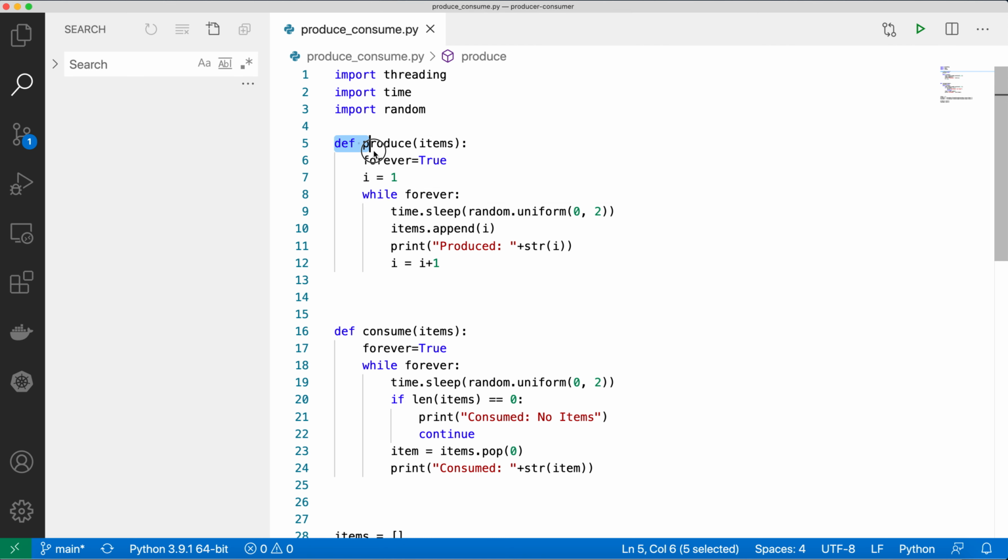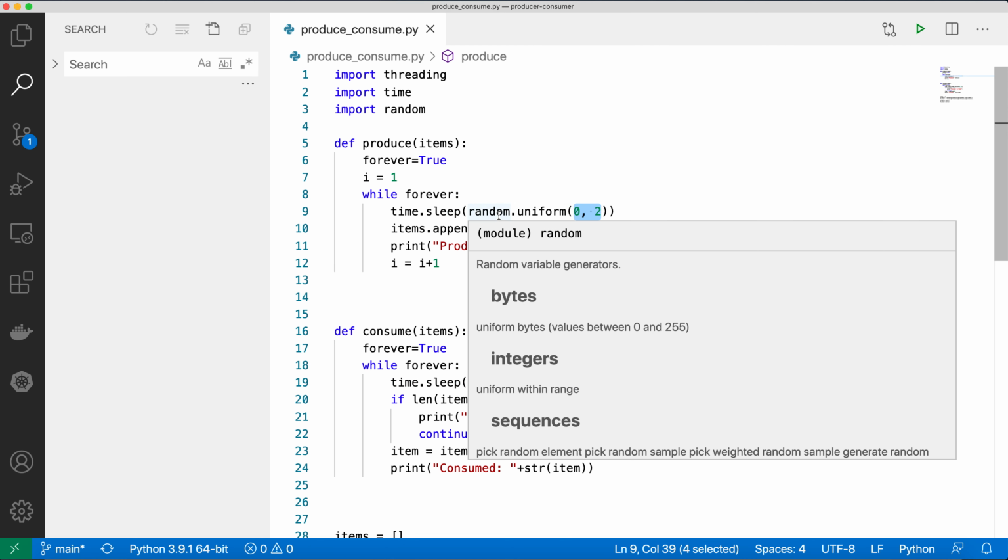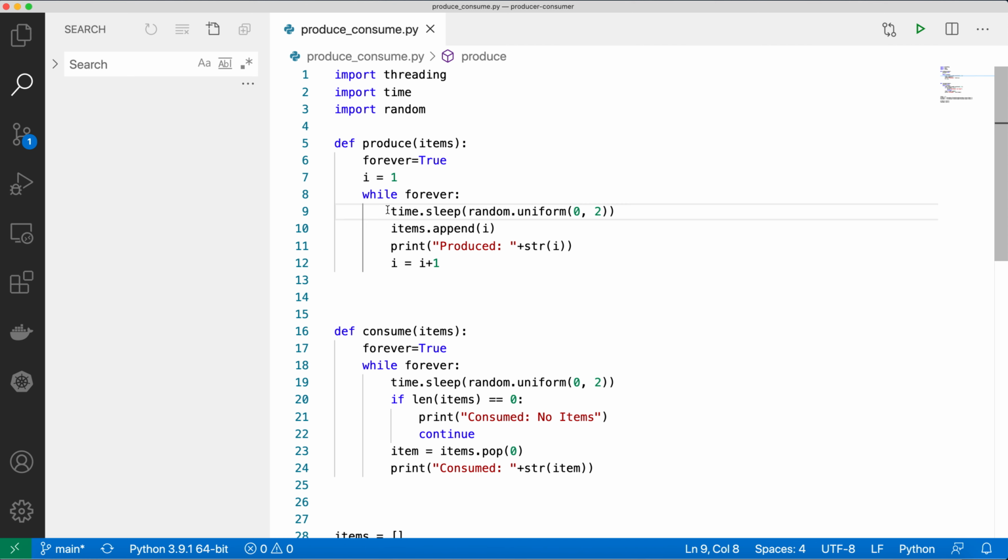You can see my first function is for the producer and the second function is for the consumer. The produce function will run forever, so I have an infinite loop running here: forever equal to true, and while forever, so that the producer keeps on producing items. But we have a sleep function, so that after every item the producer waits before pushing the next item, and this sleep is random between 0 and 2 seconds. I have used the random function so that the wait is random between 0 and 2 seconds after producing each and every item.